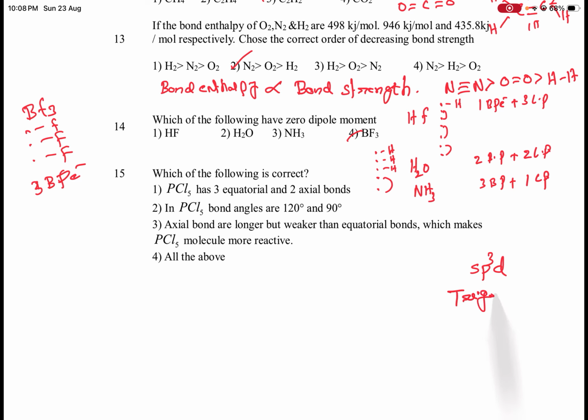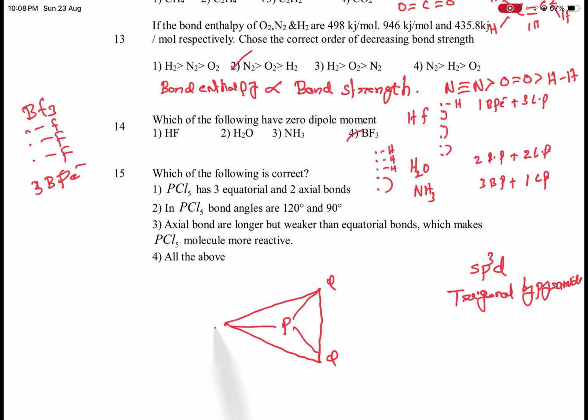It has a trigonal bipyramidal structure. Its structure is like this. This is the phosphorus, and these are chlorine. These are the two axial bonds, and these are the three equatorial bonds. So PCl5 contains three equatorial bonds and two axial bonds.